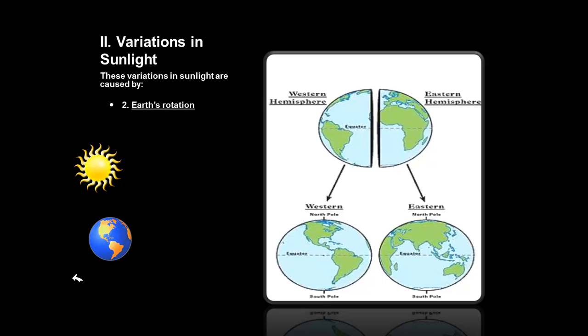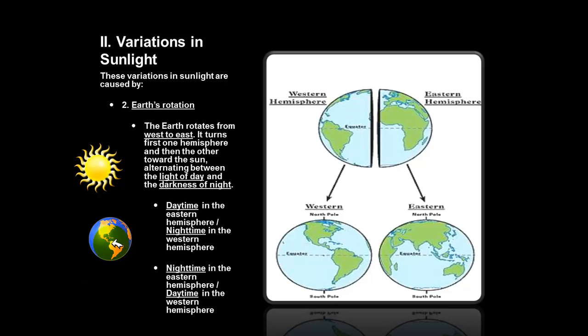Now, the different variations of sunlight are caused by, of course, the Earth's rotation. We've covered that, but we did not cover the way that the Earth rotates. The Earth spins from east to west. It turns on one hemisphere. There's that word again, hemisphere, going back to the first week. It turns one hemisphere and then the other towards the sun, alternating between the darkness of night and the light of day.